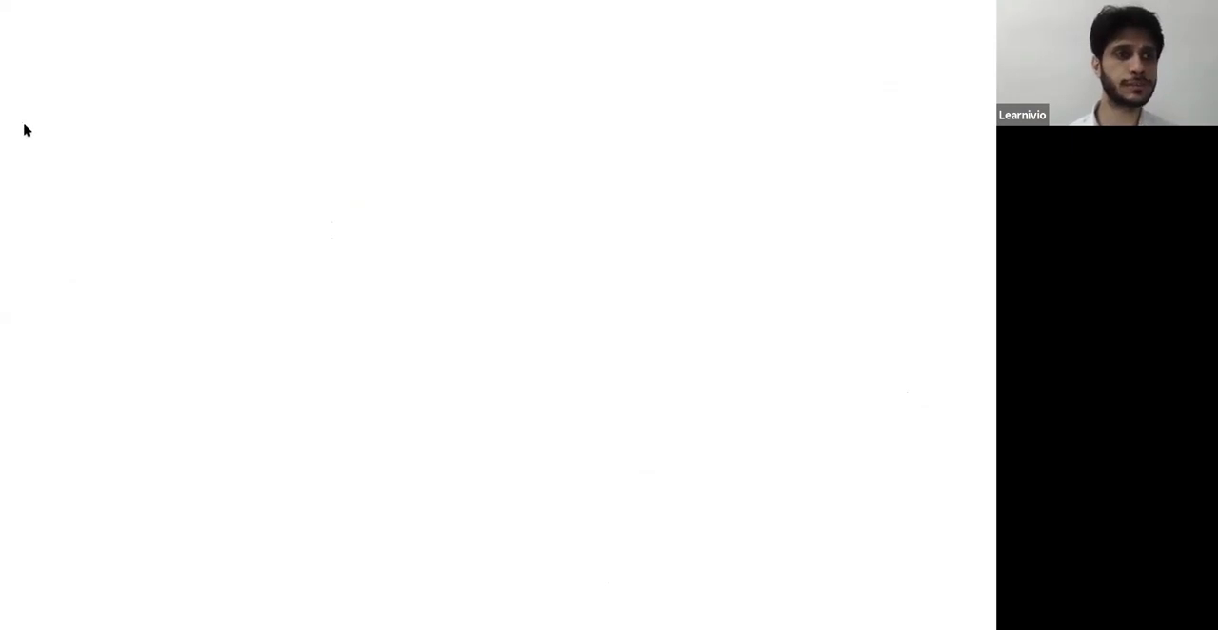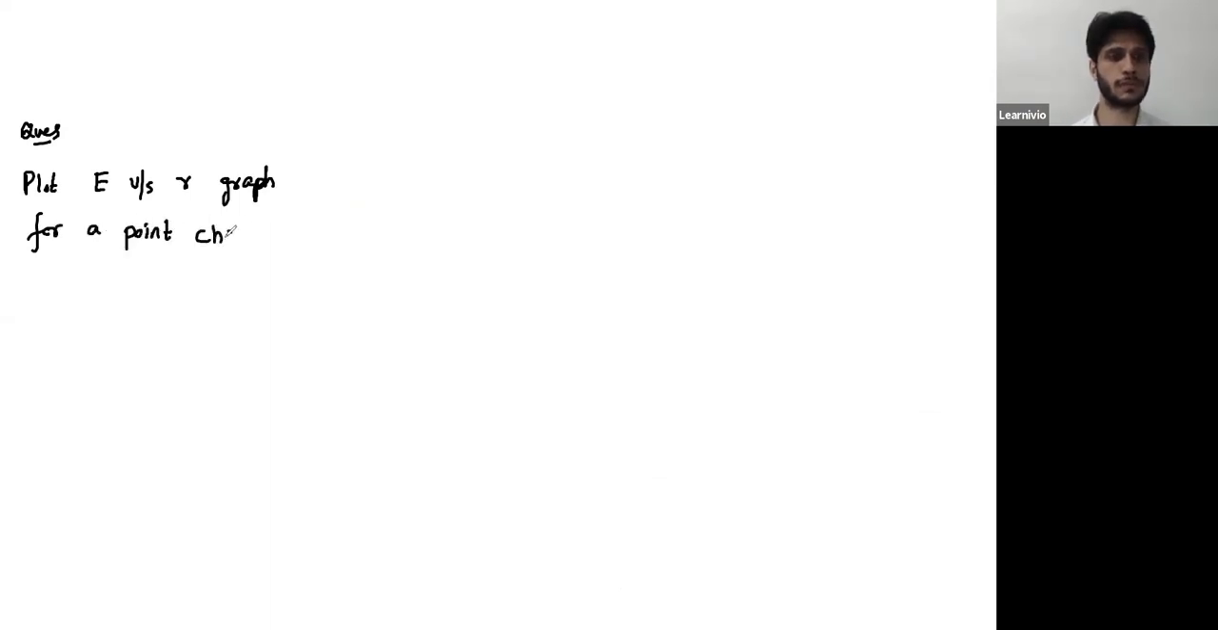The first question is: plot the electric field versus R graph for a point charge. Electric field versus position graph for a point charge. For a point charge, electric field is kq by r square, so electric field is inversely proportional to r square.